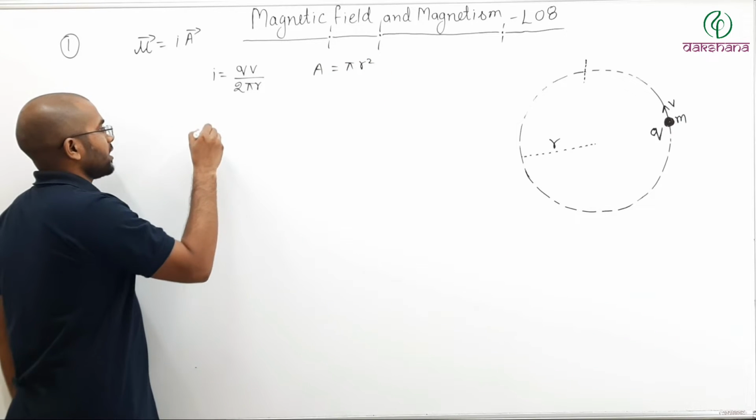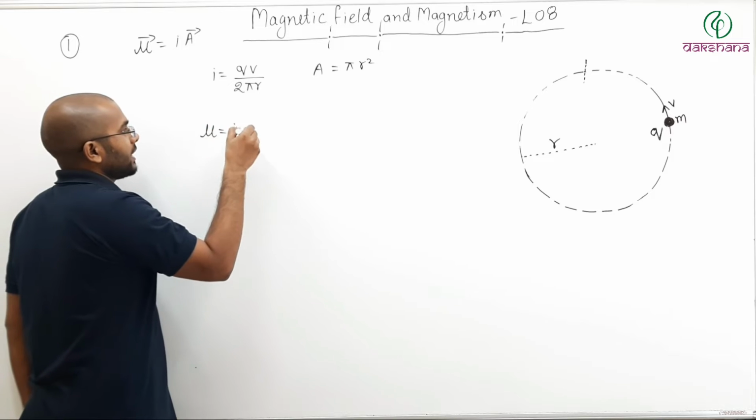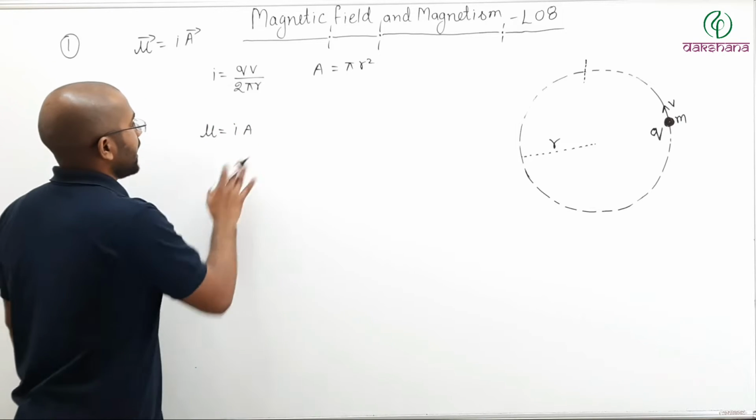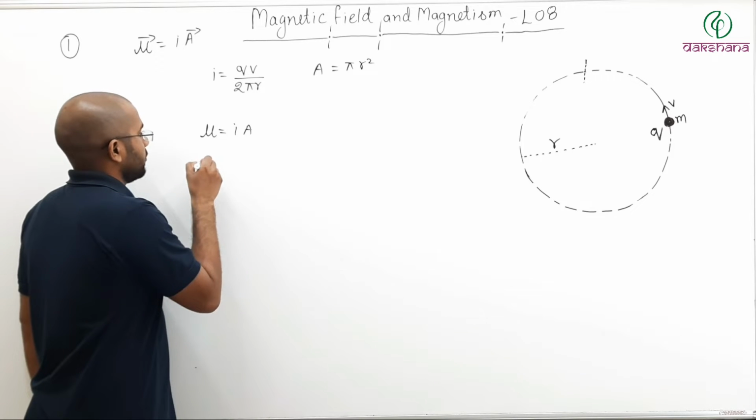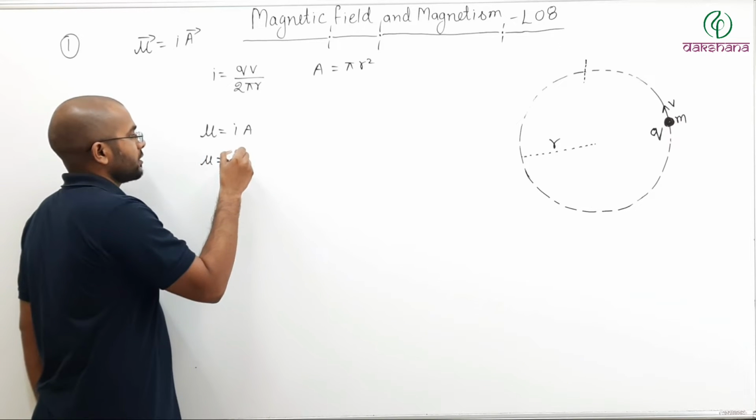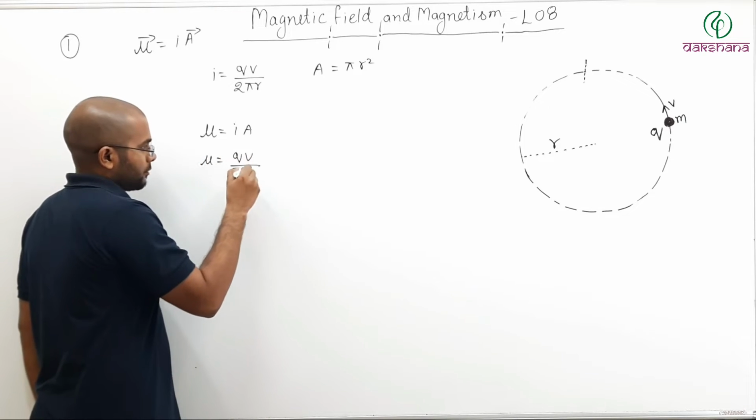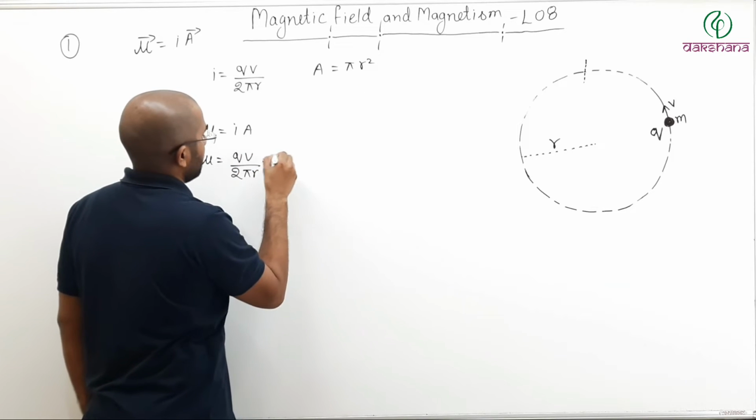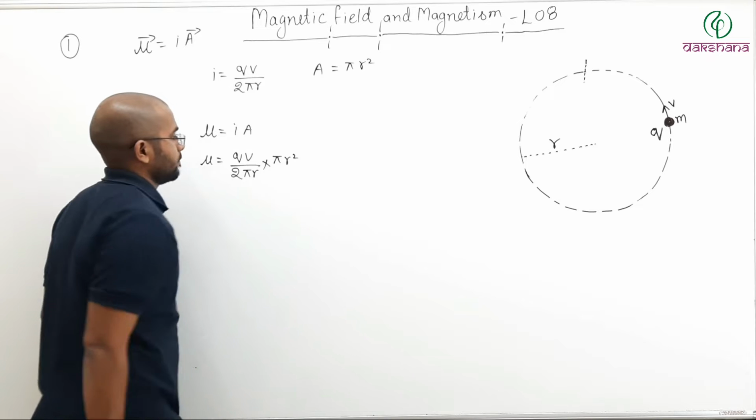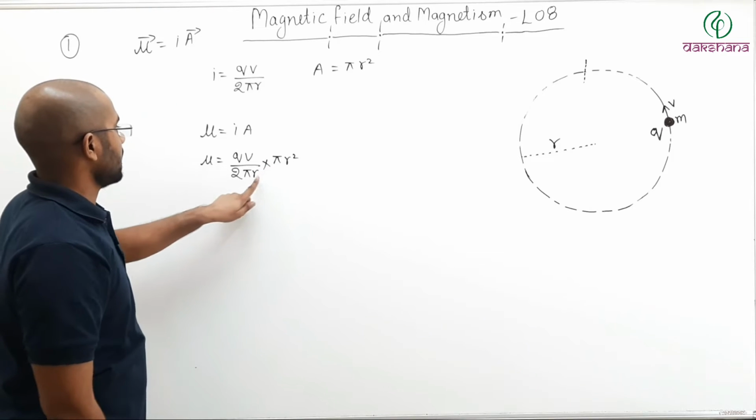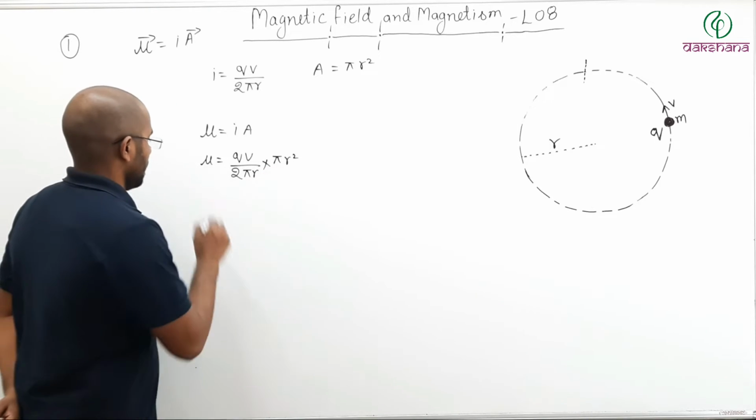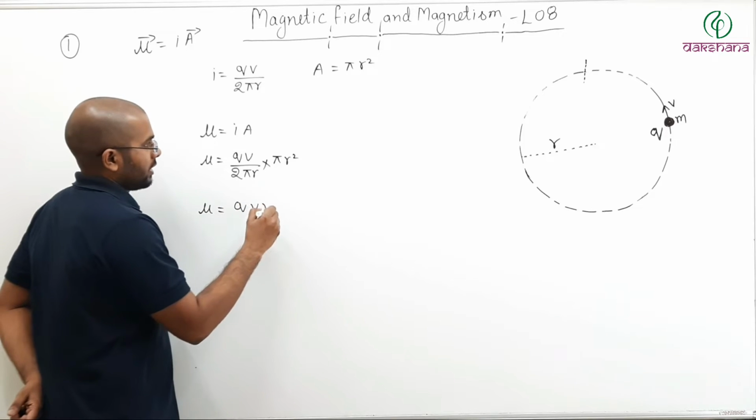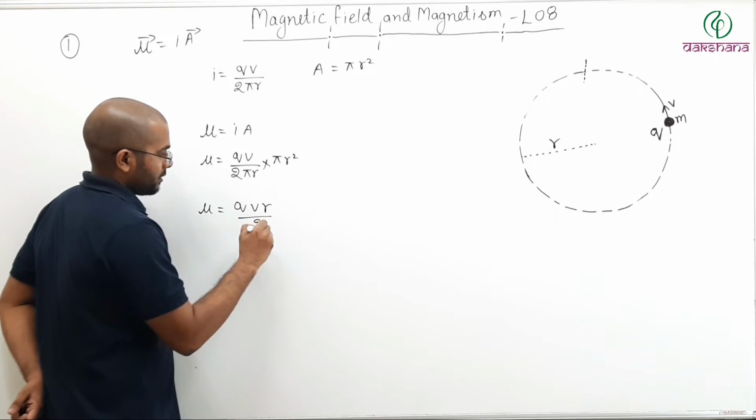So what is magnetic moment? Mu is equal to I times area. We will talk about direction later. So I times area. So what is mu? I is QV divided by 2 pi R times area. What is area? Pi R square. Pi cancel, R cancel. So mu equals Q V R divided by 2.